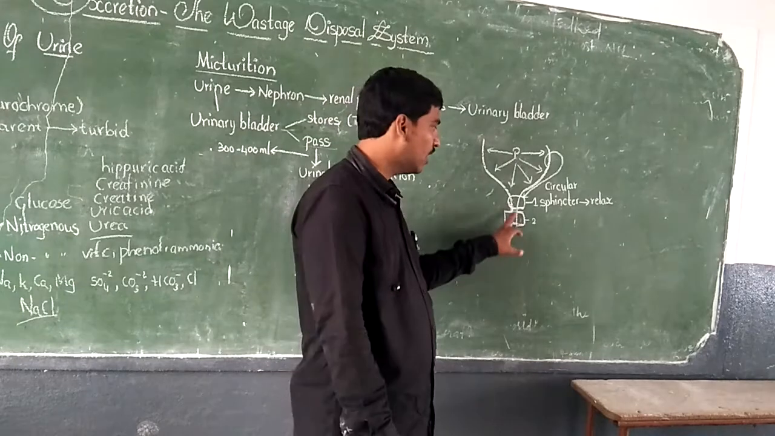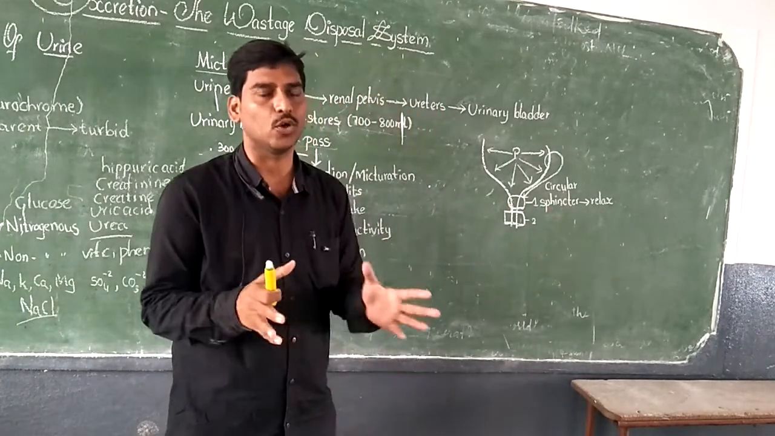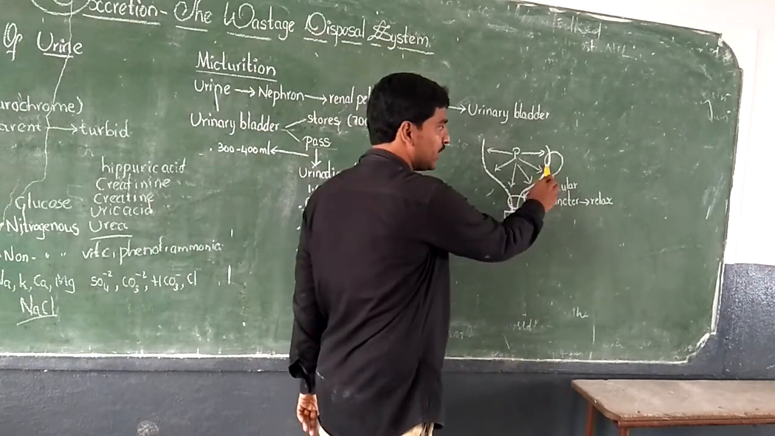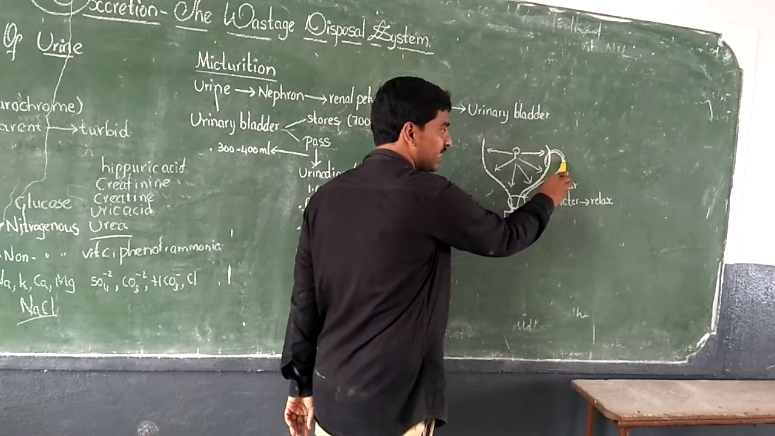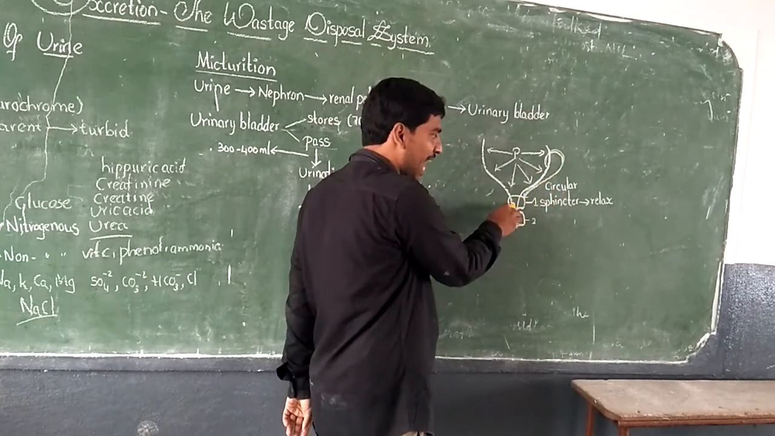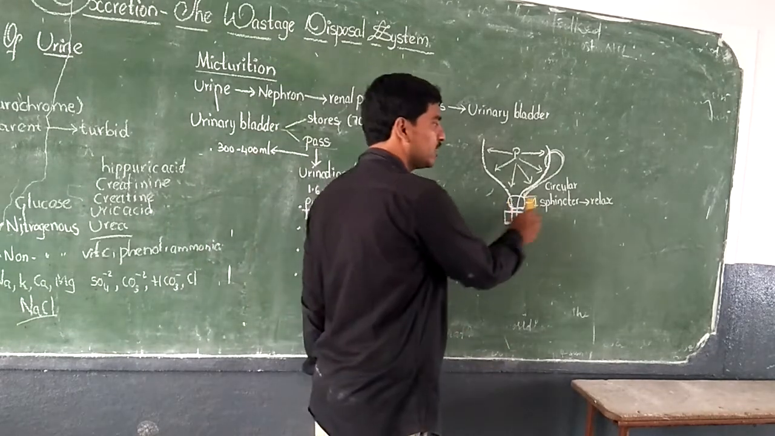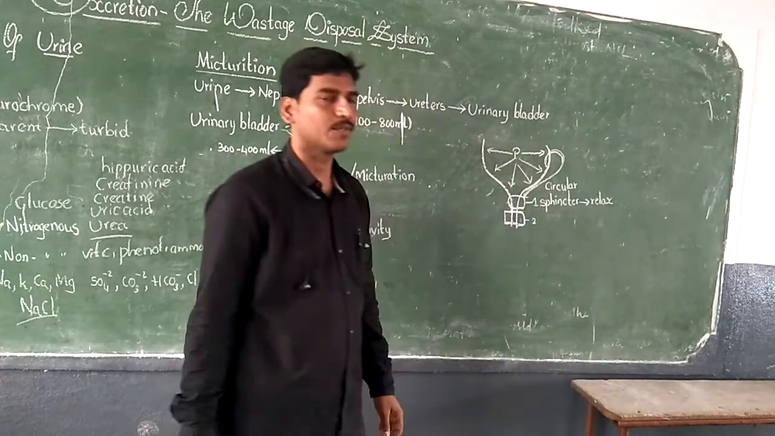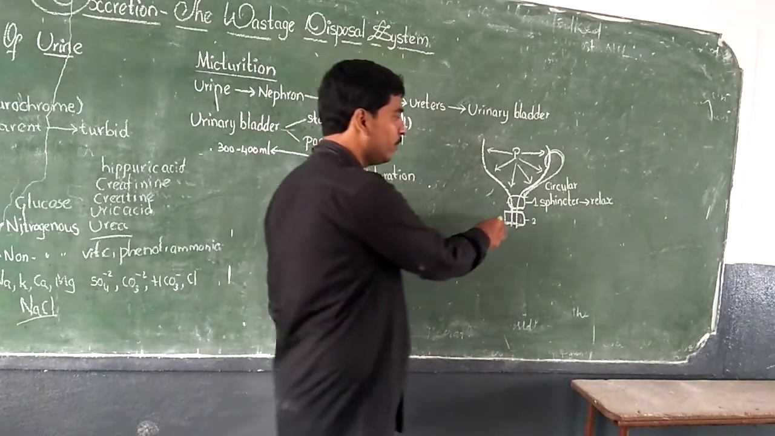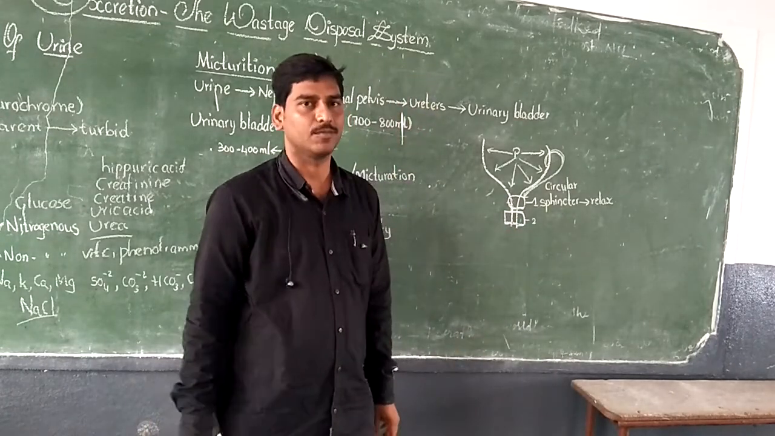Now as a result, the first sphincter relaxes, that means it opens, right? Why is it opening? Due to this pressure, a reflex action is produced. This reflex action acts on the inner sphincter, and because of this, the inner sphincter starts relaxing. Even then, the outer sphincter is still closed, so there will be no passage of any urine.